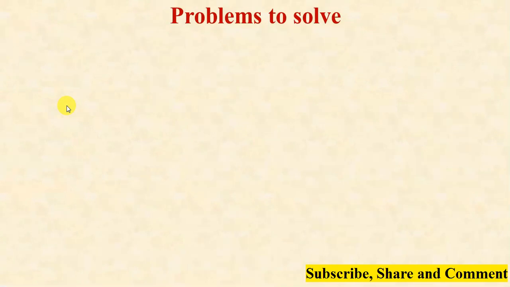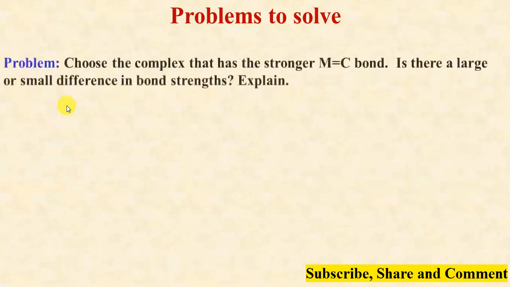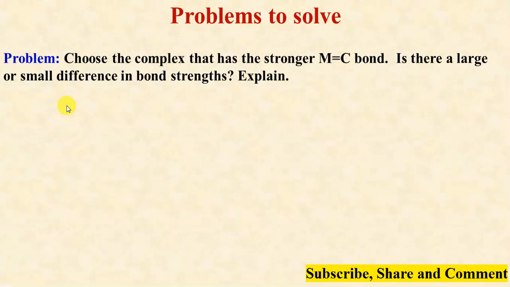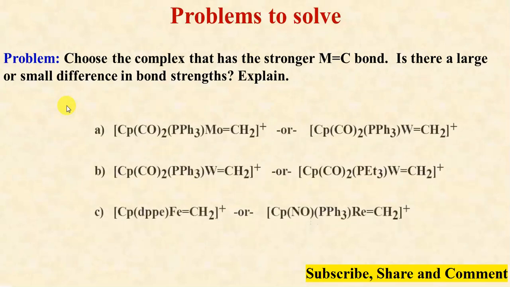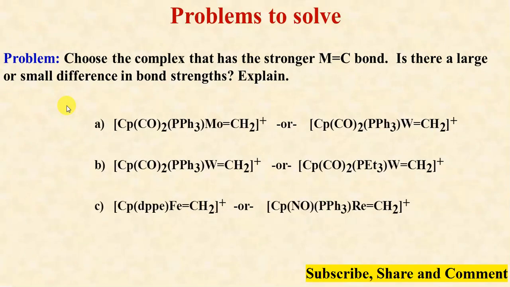Now a few problems for you. You have to compare the strength of metal-carbon bonds for different metal-carbene complexes. You also have to recognize which type of carbenes these are, whether Fischer or Schrock carbenes. You can give your responses in the comment box.